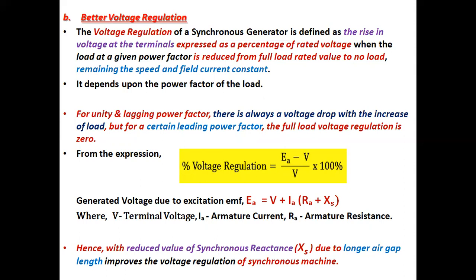Generated voltage due to excitation EMF, EA is equal to V plus IA into (RA plus jXS), where V is the terminal voltage, IA is the armature current, RA is the armature resistance. Hence, a reduced value of synchronous reactance XS due to longer air gap length improves the voltage regulation of the synchronous machine.